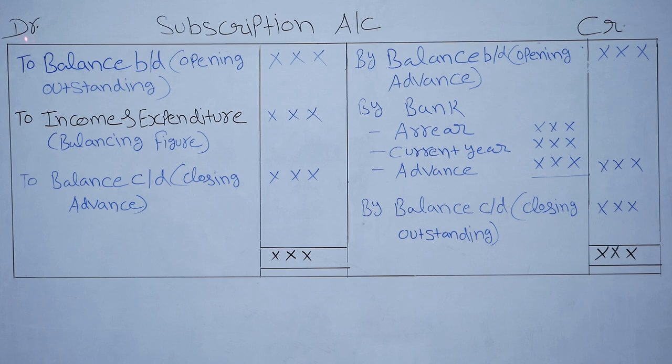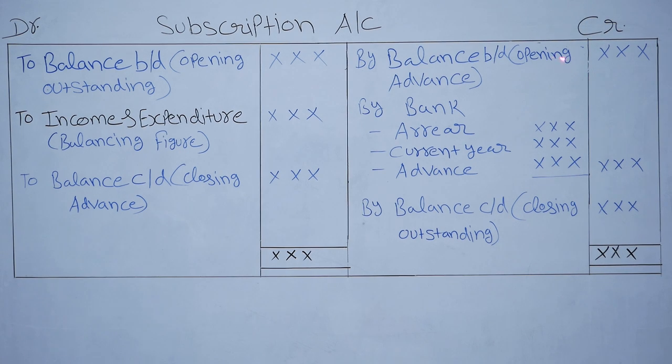Subscription account, debit, credit, to balance brought down, opening outstanding. Opening outstanding means those subscription which had to receive last year but didn't receive. Means last year due subscription will come here. By balance carried down, closing outstanding. Closing outstanding means if we didn't get current year subscription, then it will come here.